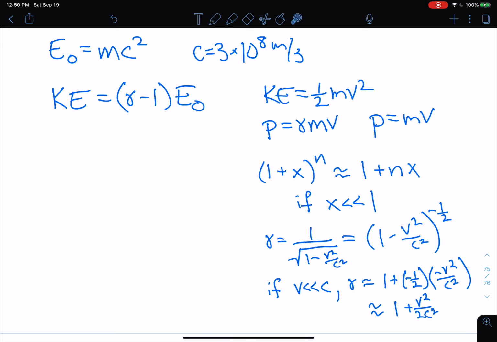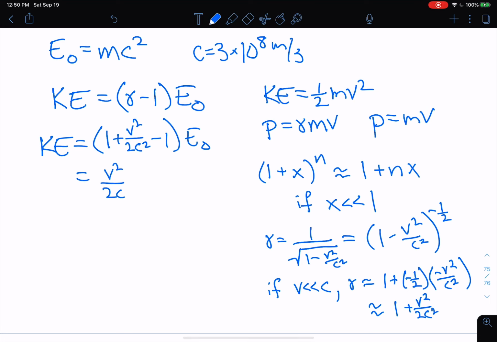So if I take this expression and I plug it into here, what I get is that kinetic energy equals 1 plus v squared over 2c squared minus 1. The ones cancel, and I'm left with v squared over 2c squared, and E naught is mc squared. The c squareds cancel, and what am I left with?